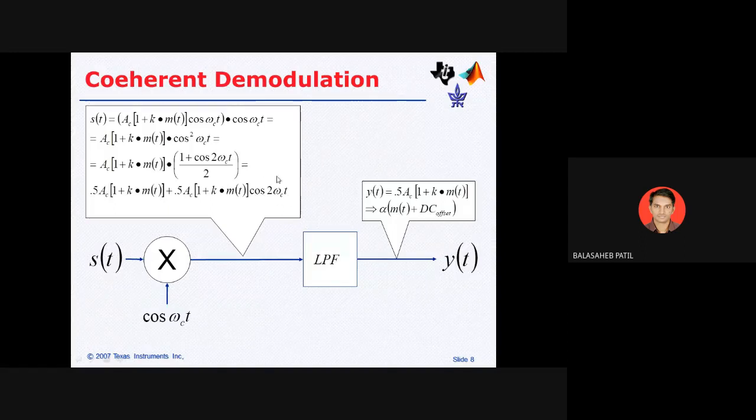So cos omega c of t, your high frequency signal, is the carrier signal. This is what m of t is, the low frequency input signal, that is applied to the low pass filter. So what will the low pass filter do? It will block the high frequency signal and pass the low frequency signal. So it will pass only m of t at the output side.